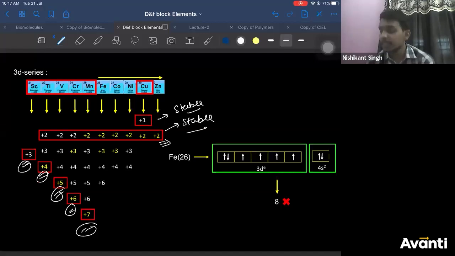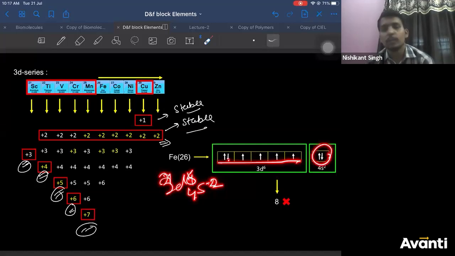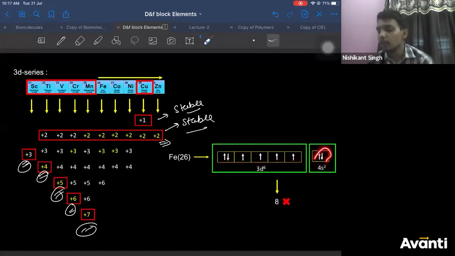Now, see this carefully. Iron, if you write its electronic configuration, is 3d6 4s2. So you have six electrons here, 2 electrons here. Now you see, these 2 electrons can be excited and unpaired. But these 3d electrons cannot be excited and unpaired because they lie inner.